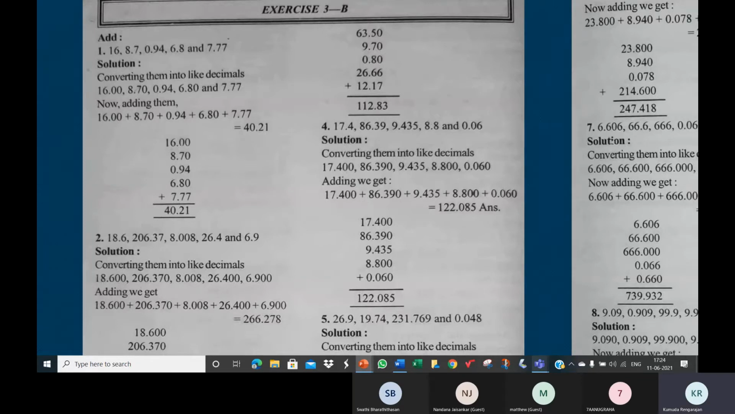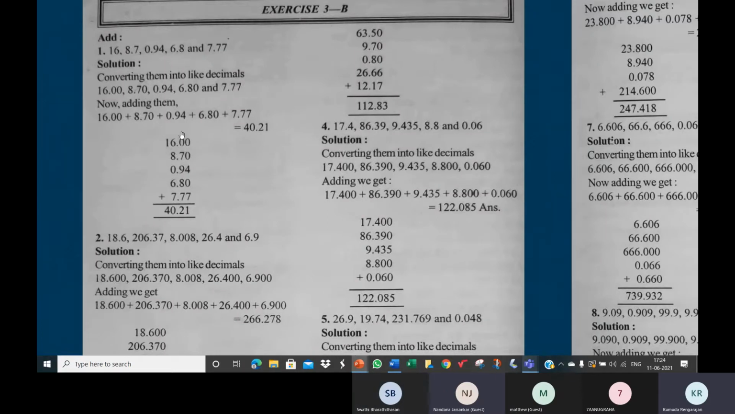Which are the digits in the hundredths place? Ma'am, 4 and 7. Yes, 4 and 7 are there in the hundredths place. No, in all the decimals. In this decimal, which is the digit in the hundredths place? 0, 0, 4, zeros. 0, 0, 4, 0, 7. These are the digits in the hundredths place.